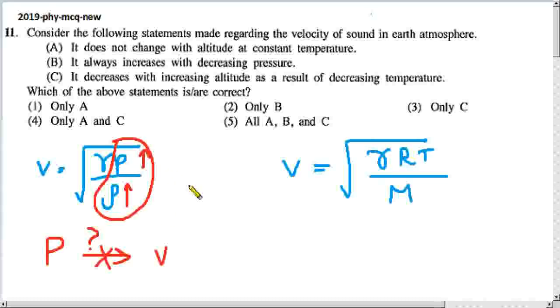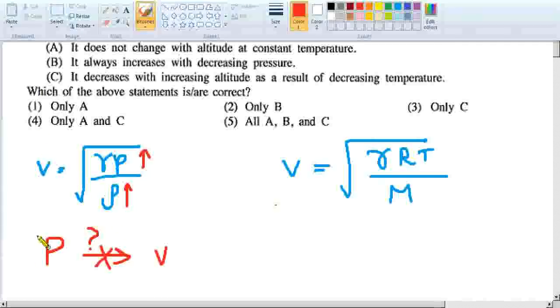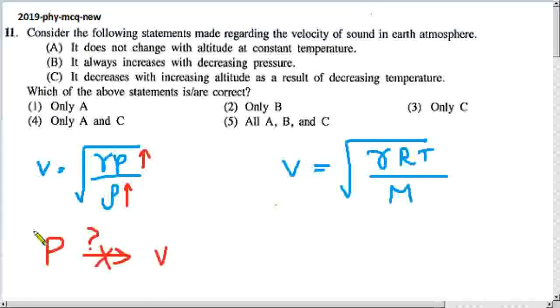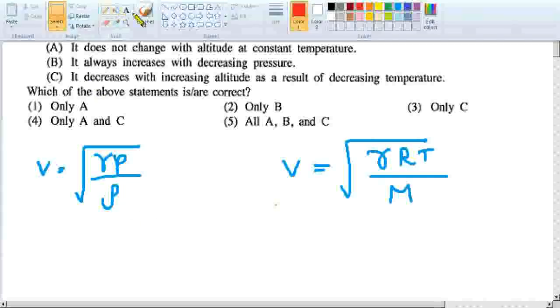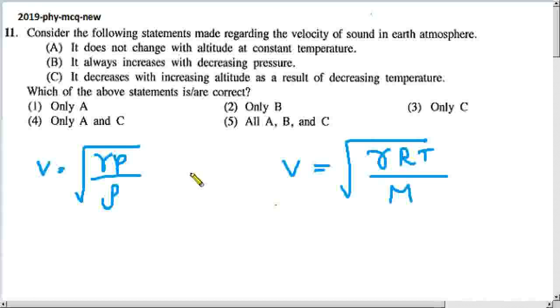This ratio is always constant. Therefore pressure cannot change velocity. You have to keep that in your mind. Pressure doesn't influence velocity. So velocity is constant, even if the pressure changed.